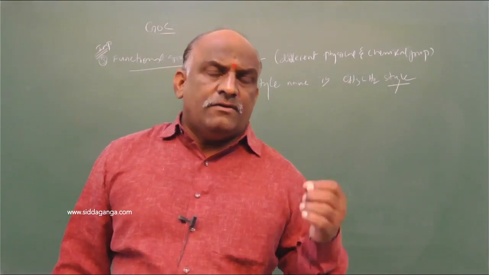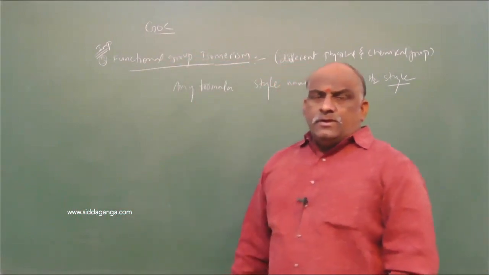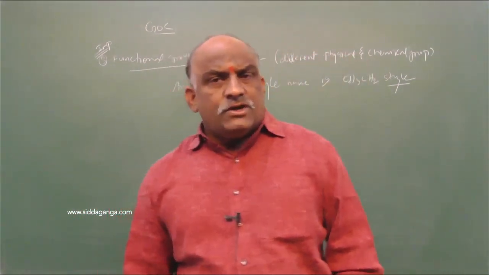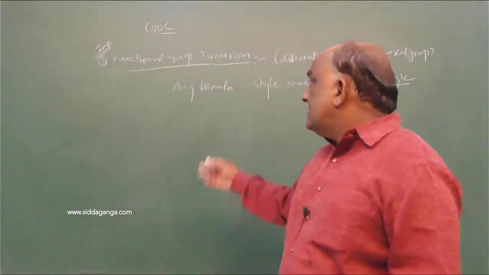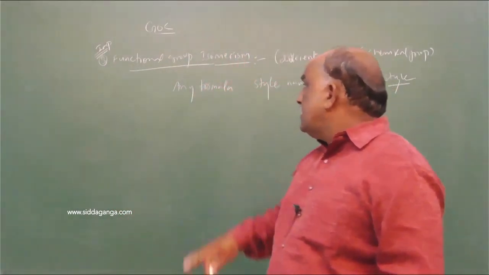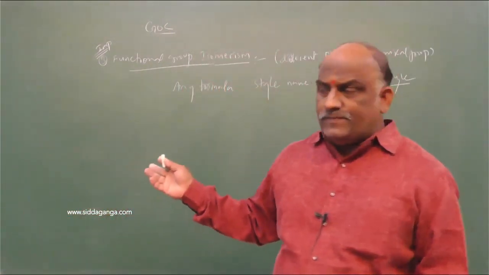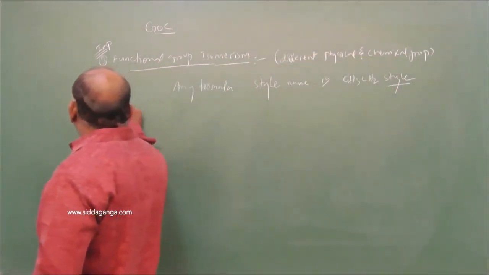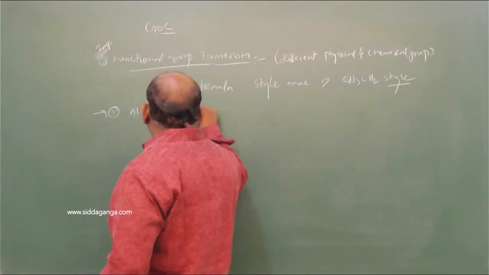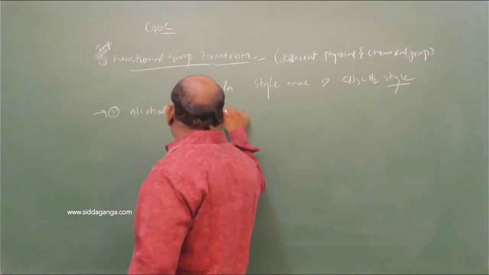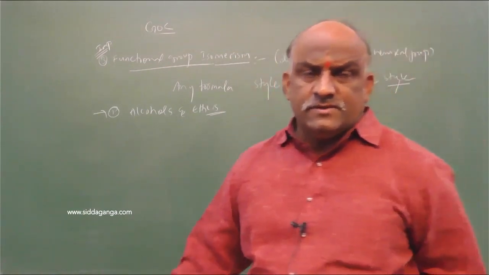We have to find whatever functional group is there. Change in the functional group leads to the formation of different isomers. That type of isomers are called functional group isomers, and that phenomenon is known as functional group isomerism. So number one, alcohols and ethers. Very important. Alcohols and ethers exhibit functional group isomers.